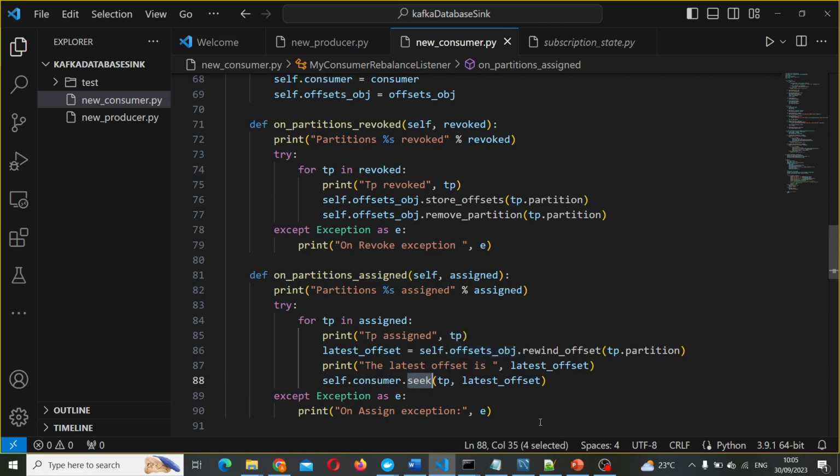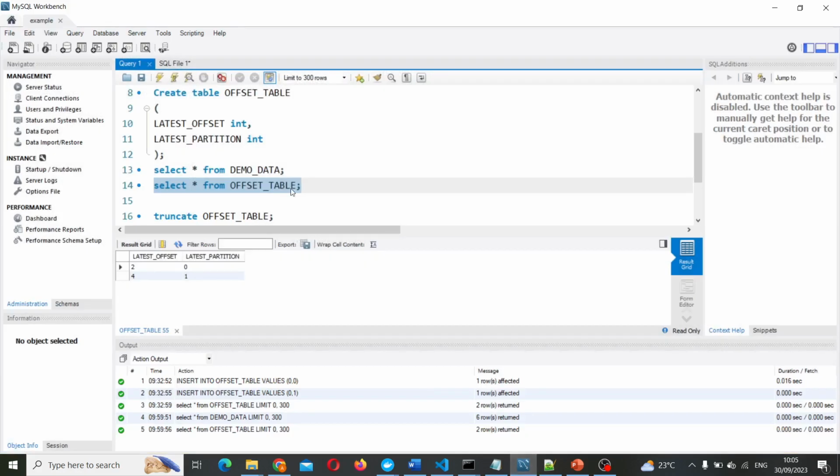Let's see the data again in the offset table. As you can see, for partition 0 we are on offset 50, and for partition 1 we are on offset 46.